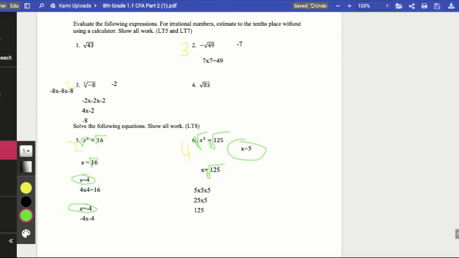For 1 and 4, I want to remind you that these are imperfect squares. We do not like them because they aren't perfect. But we can use what we know to estimate them. I'm going to show you how I would estimate one of them, and then I'll show you just the answers I would have accepted for the other. For number 1,